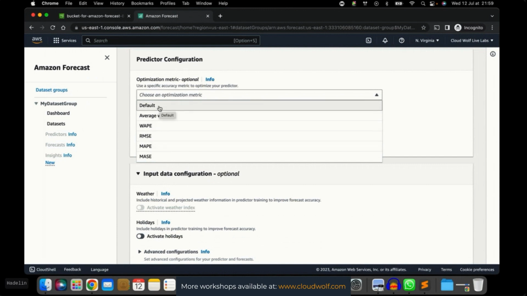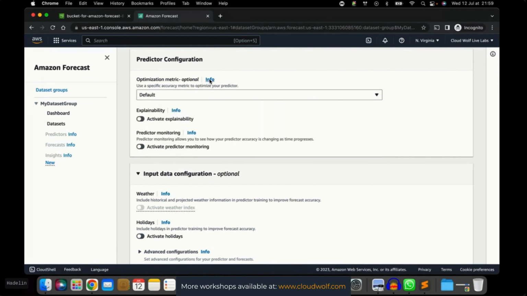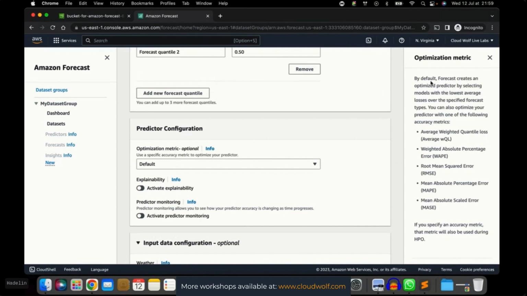But I would recommend keeping the default one, because if we click info here, by default, Forecast will create an optimized predictor by selecting the model with the lowest average losses over the specified forecast types. You can also optimize your predictor with one of the following accuracy metrics: average weighted quantile loss, weighted absolute percentage error, root mean squared error, mean absolute percentage error, and mean absolute scaled error. But let's keep the default one, because this will run optimized predictions.